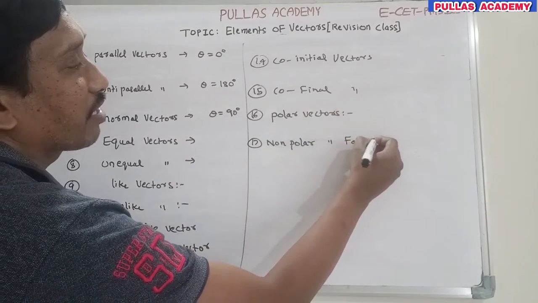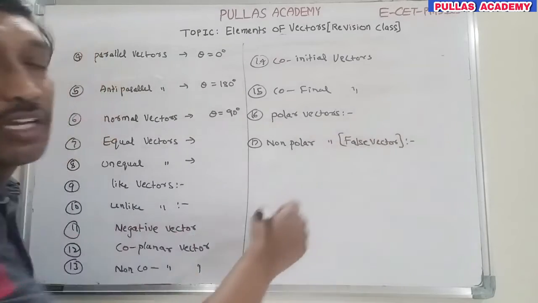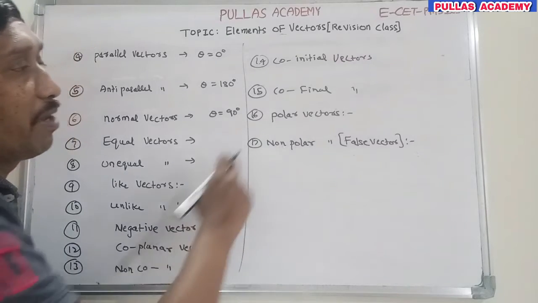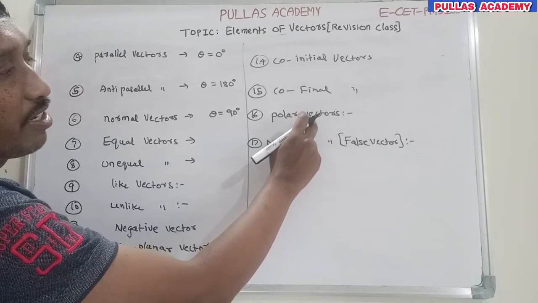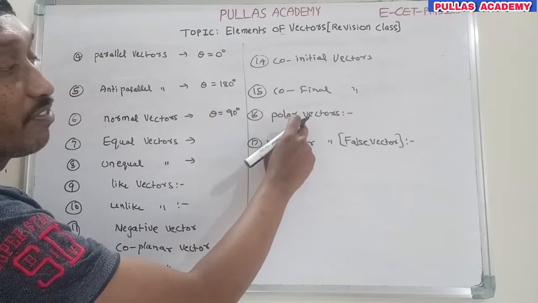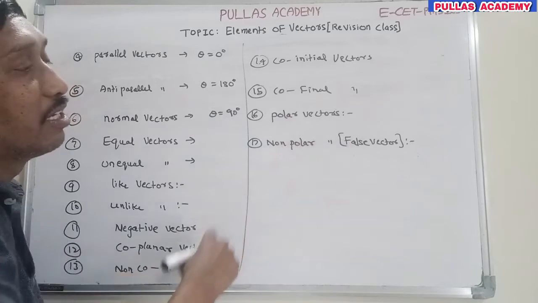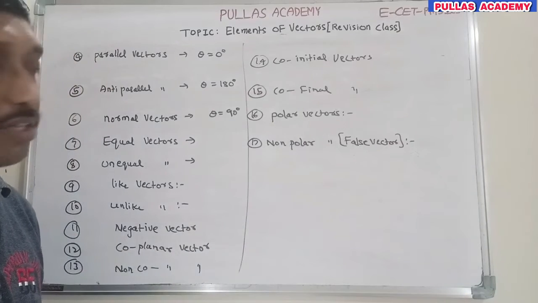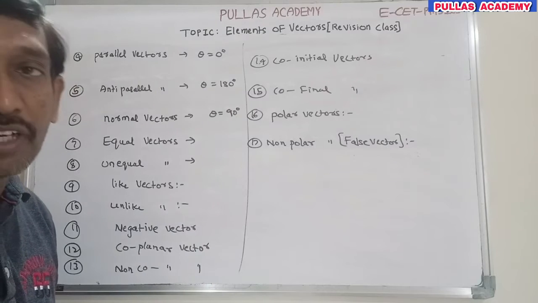That means the position of these vectors changes with the motion of the coordinate system. The position of the particle is with respect to a coordinate system. If the coordinate system is also in motion, the vectors in the moving coordinate system are considered non-polar vectors. These are imaginary vectors. In this way you need to understand these types of vectors.